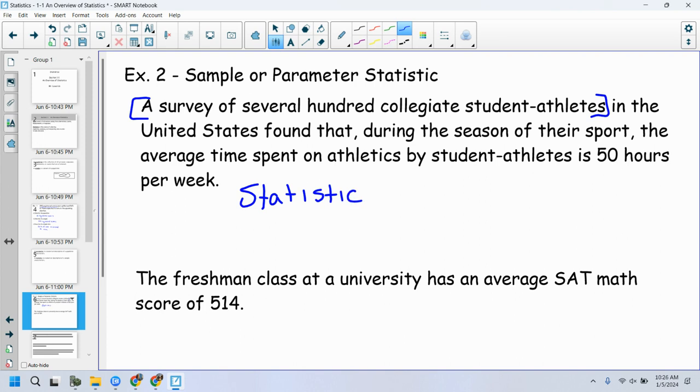Side note, what's the population then? If that is a sample, a survey of several hundred collegiate student athletes, what is my population? All the student athletes in the United States? Yeah, all collegiate student athletes in the U.S. Exactly, all of them. So just a sample of them would be a statistic, that's 50 hours per week.